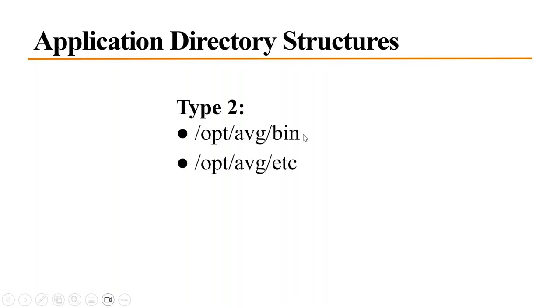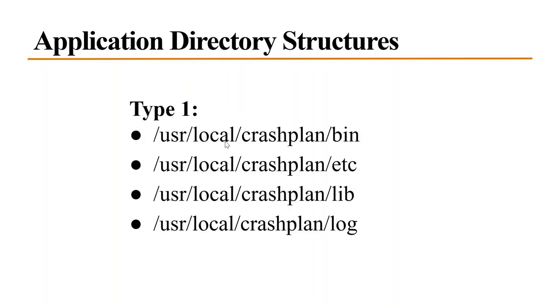Opt is for multiple users. Suppose user X has an account in the system and user Y also has an account in the system. Both users need to use that software. Then the recommended directory to install the packages is opt. This is not user scope, this is system scope. Any user who logs into the system can access this. Simple. But if I use user local bin, that is specific to the user scope.